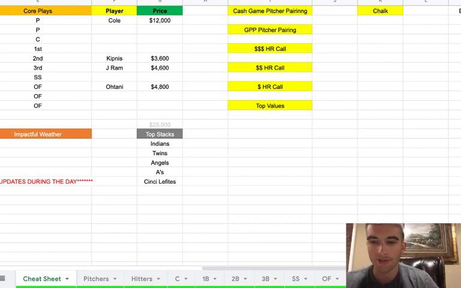And then the top stacks for me are going to be the Indians. I know you're probably surprised. I always have the Indians, but hey, they're in a great spot versus Sparkman and that bad bullpen. The Twins, specifically the lefties here, but don't leave out Nelson Cruz. He is on fire, absolutely on fire. I don't even know how many home runs he has in the past few games, but it's a lot. And then the Angels, the A's, and the Cincy lefties round that out.